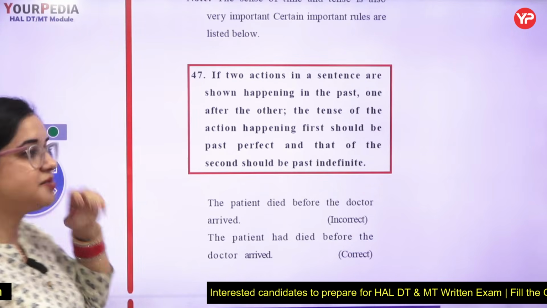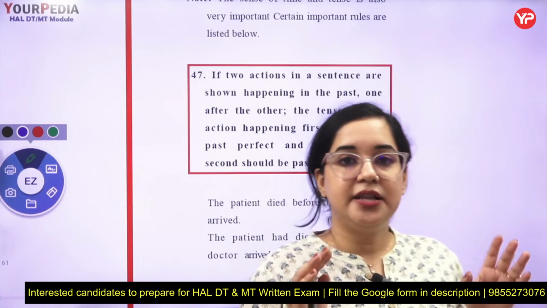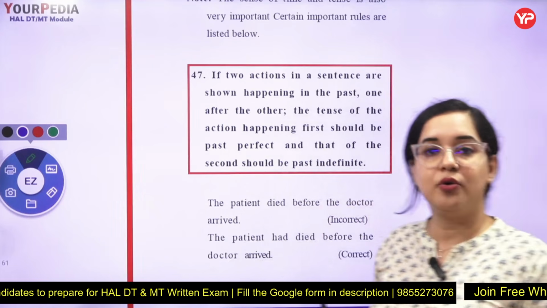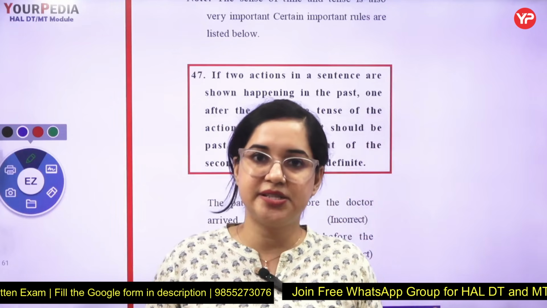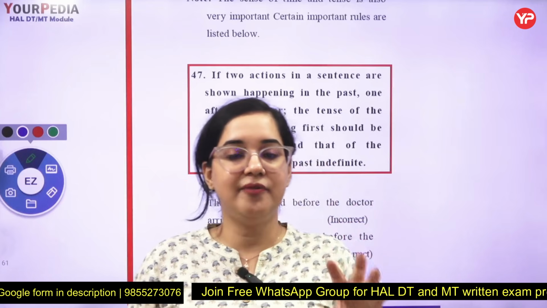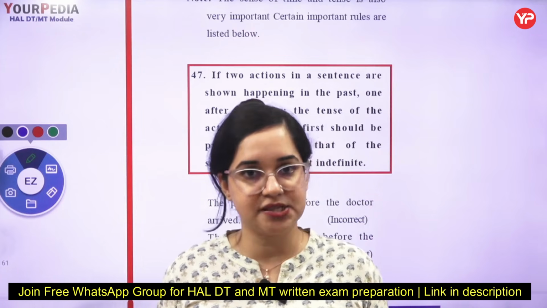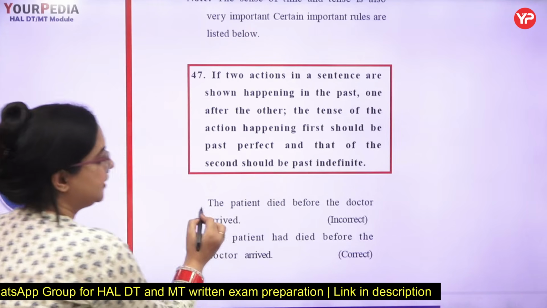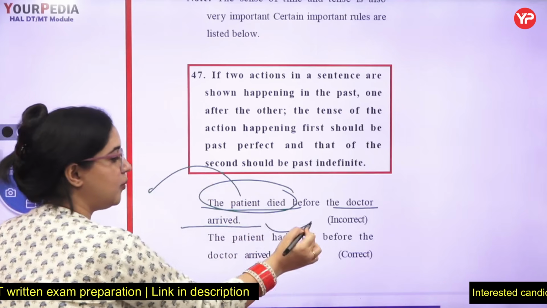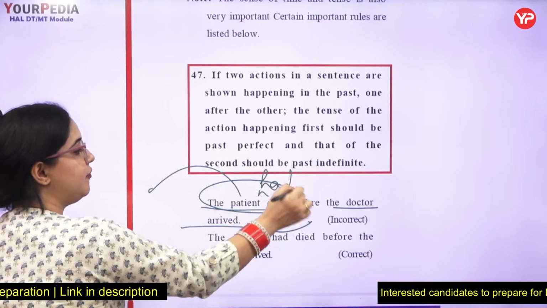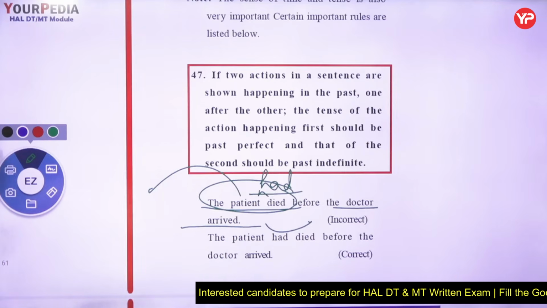Now 47th is my favorite, which I always tell when I'm teaching the tenses, that the difference between ago and before is there. Ago is used in terms of two events, before is used in terms of one event. When two events are there, both are in the past, the one event which took place earlier than the other one, the combination will be past perfect plus simple past. That means if I say the patient died before the doctor arrived, now one thing happened earlier than the other one, so it will carry the combination of past perfect plus simple past. So that's a combination.